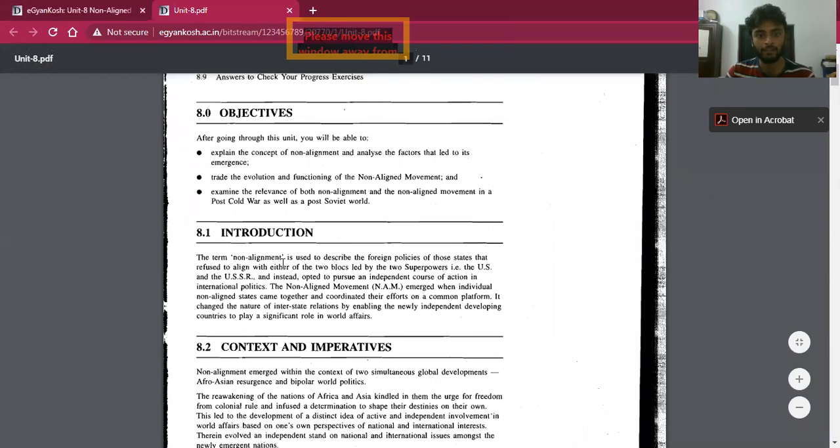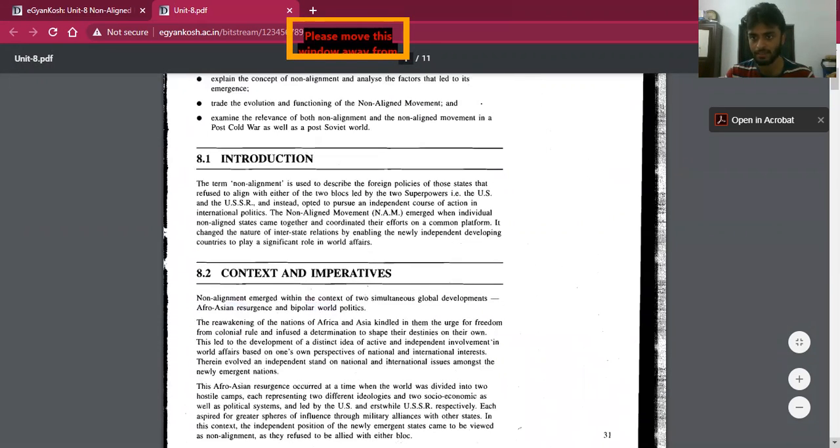Now we have given a brief introduction. So let's get into the context and imperatives of the non-aligned movement. What was the context of the non-aligned movement? There were two: Afro-Asian resurgence and bipolar world politics. Bipolar world politics we have discussed, isn't it, the rivalry between the US and the USSR.